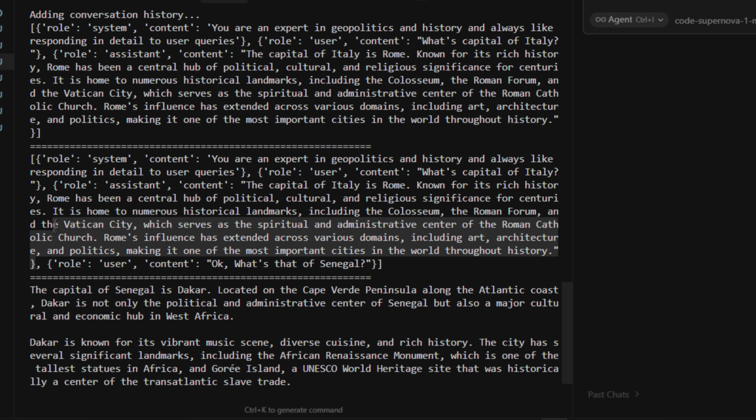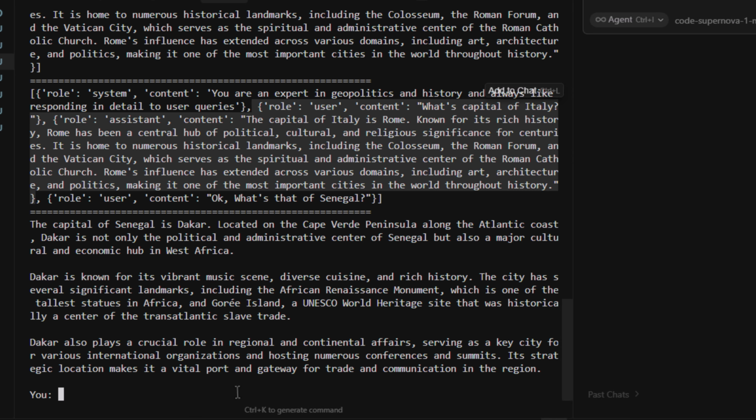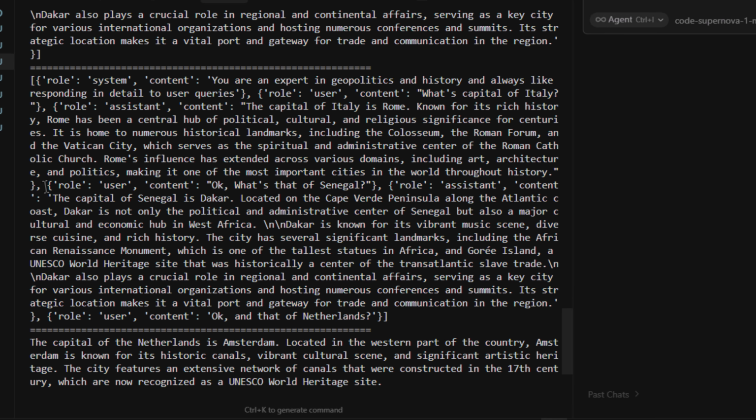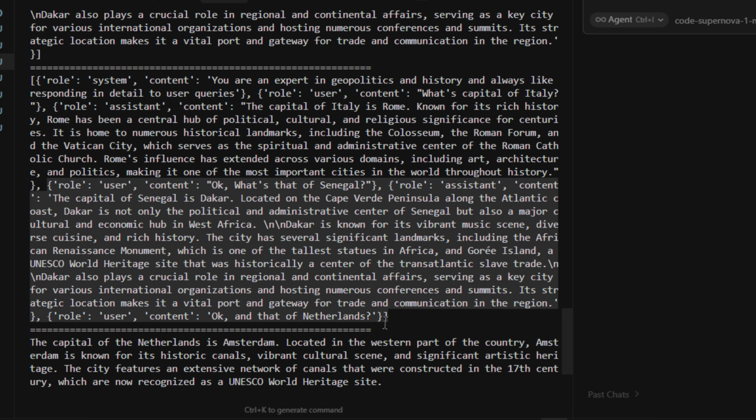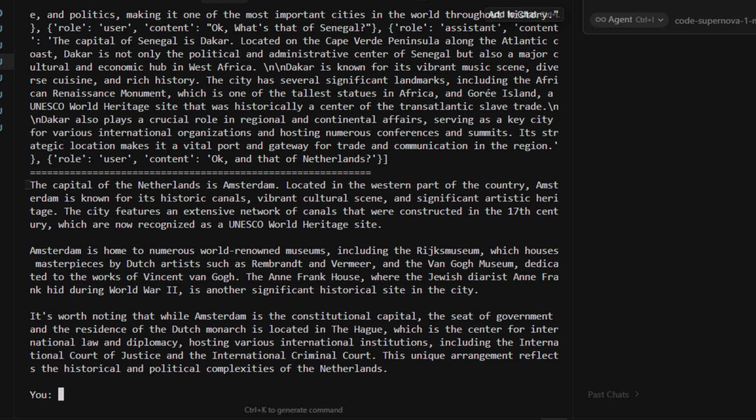If we did not pass this history to the AI model, it would not understand what we are asking about Senegal. The only reason it feels like the AI model has memory is because we have explicitly forced it to remember what conversation we had before. Let's confirm that again by asking it the capital of Netherlands, but again not explicitly. As you can see, our conversational history is even bigger now with the user and AI pair for Senegal's capital, and it has correctly inferred that we were asking for the capital of Netherlands. Just to re-emphasize, if we don't pass in the conversational history, it will not remember the previous conversation we have had.